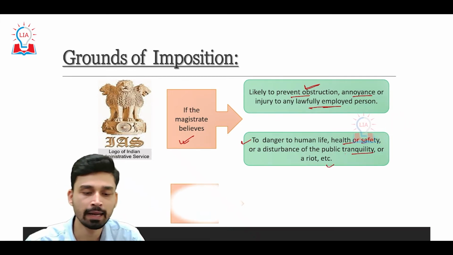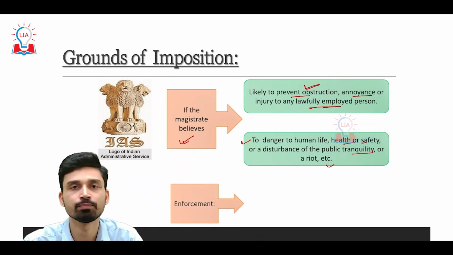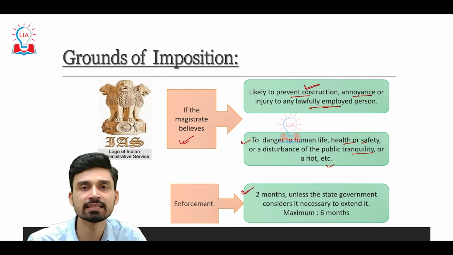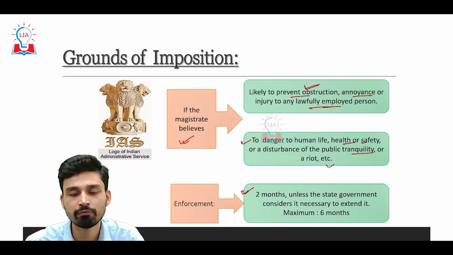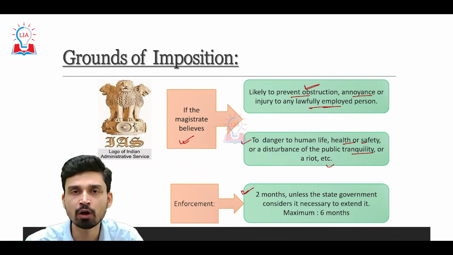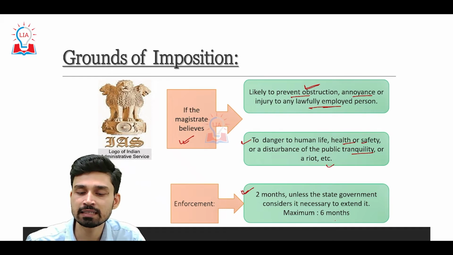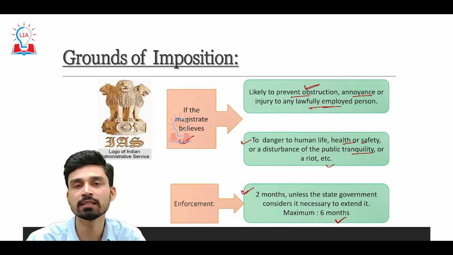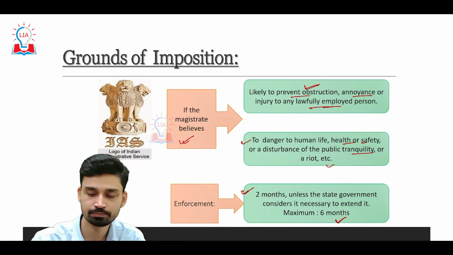And if you look at the period for which section 144 can be imposed, as per the law it can be imposed at a single stretch for up to 2 months, which can be further extended by the state government if necessary. However, there is a limitation that section 144 can last a maximum of 6 months. It cannot be stretched in a single stage for more than 6 months.